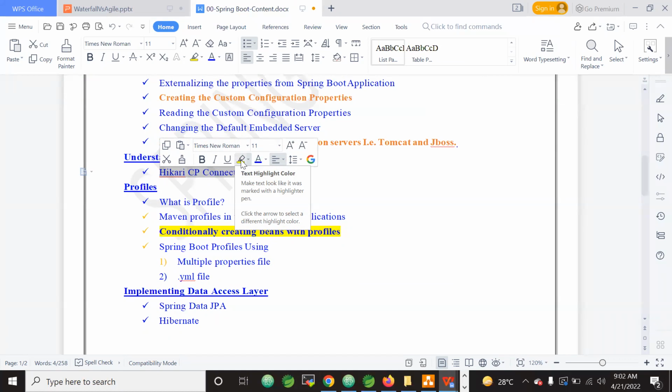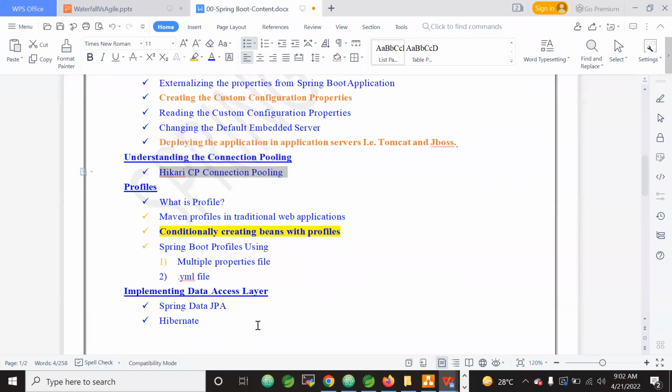So Spring Boot 1.x, using Spring Boot 1.x. I repeat one more time, please carefully observe. In case of Spring Boot 1.x, Tomcat connection pooling is used. In case of Spring Boot 2.x, Hikari CP connection pooling is used.